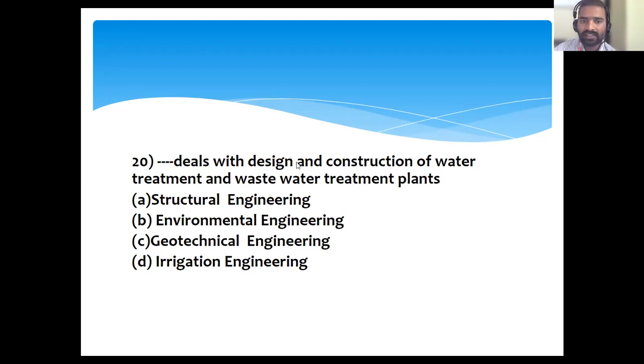engineering. In this case, the dash deals with the design and construction of a water treatment plant. If it is only this, then that is water supply engineering. If only a water treatment plant comes, then water supply engineering. In case a wastewater treatment plant comes, then that is sanitary engineering. Clear everyone? Yes, sir. If both water supply and wastewater come, then environmental engineering. Okay.